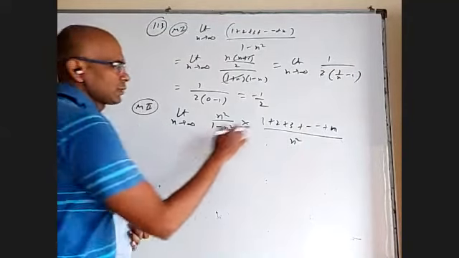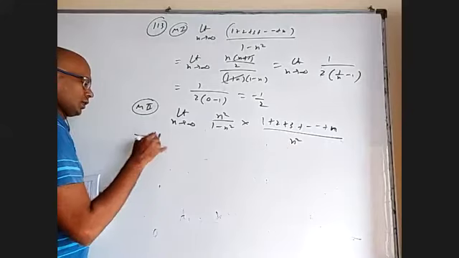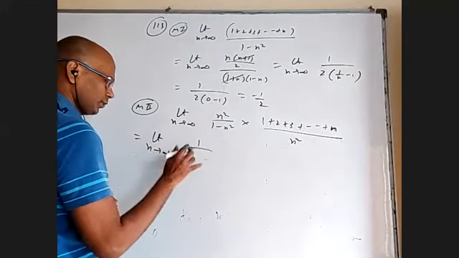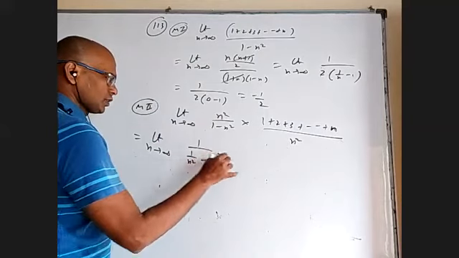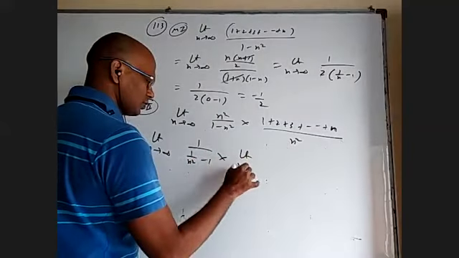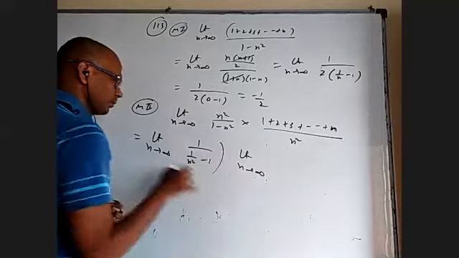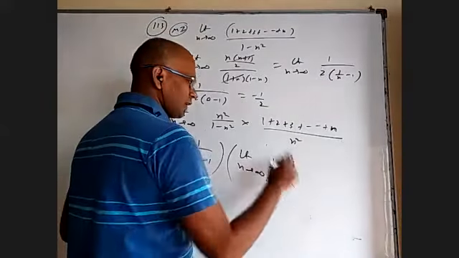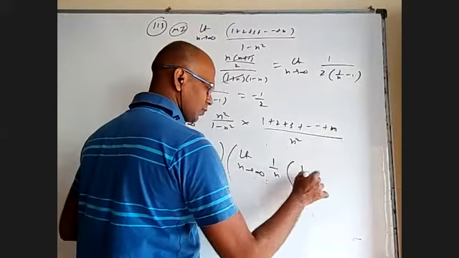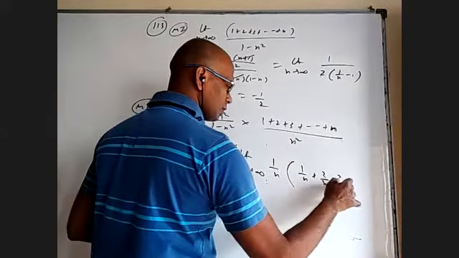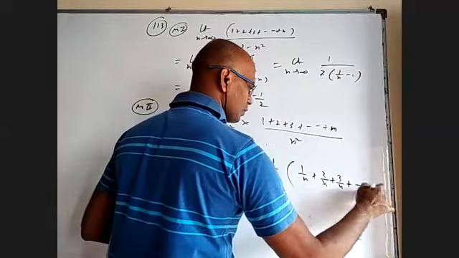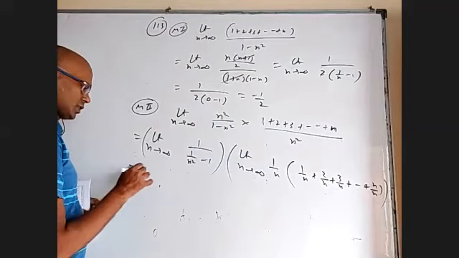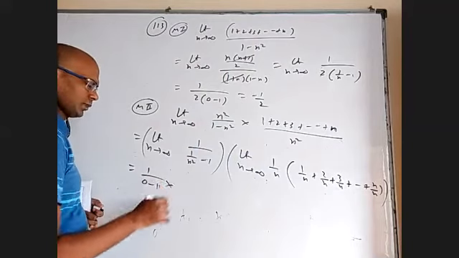I'll solve this limit separately and that limit separately. The first limit is 1 by (1 by n square minus 1). The second limit is limit n tends to infinity, where one n I want to borrow as 1 by n, and another n I want to divide everywhere. So I have to write 1 by n, 2 by n, 3 by n, so on up to n by n. The first limit is 1 by (0 minus 1).